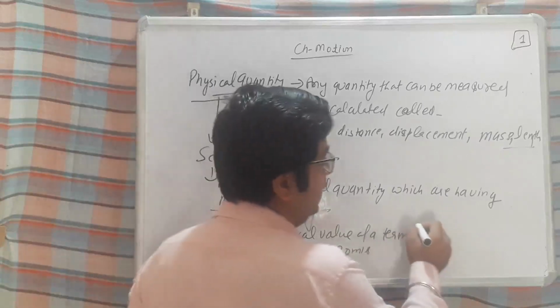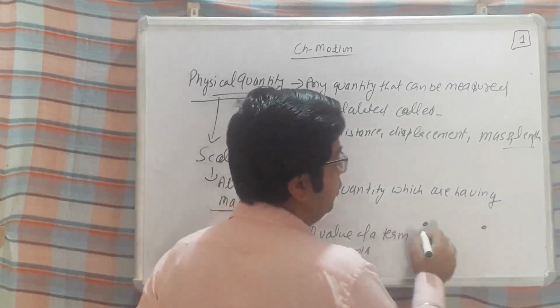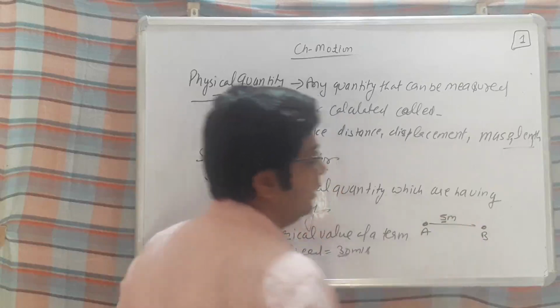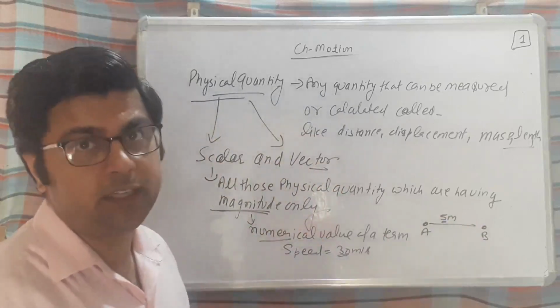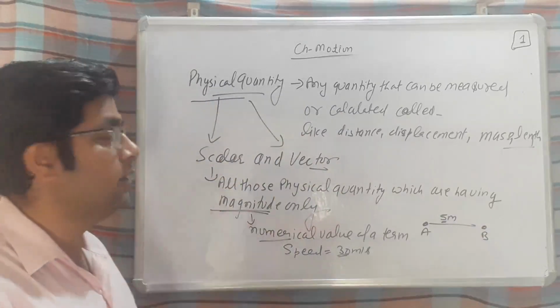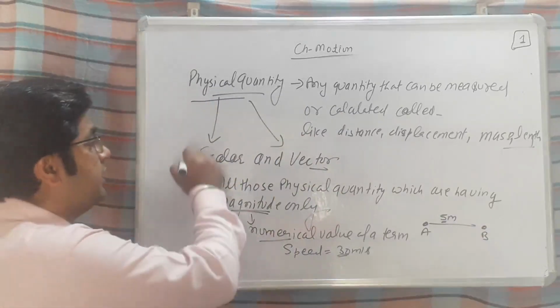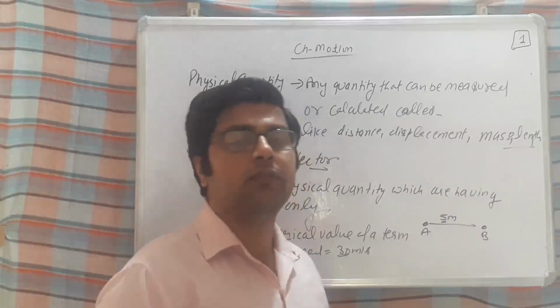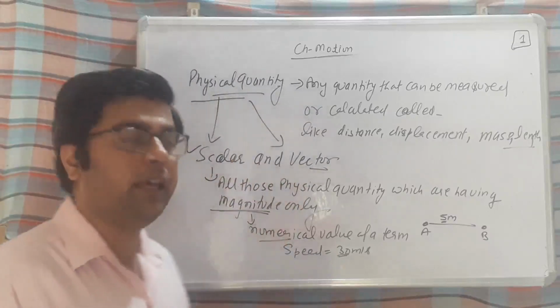Similarly, I am saying that a person is moving from point A to B and travels a distance of 5 meters. So what is this 5? Magnitude. So the numerical value of a term, that is known as its magnitude. So all those physical quantities which are having only magnitude, जिनके पास सिर्फ क्या हो, only magnitude, they are called